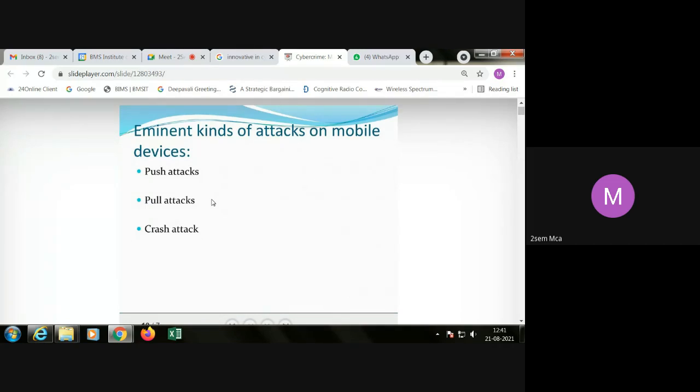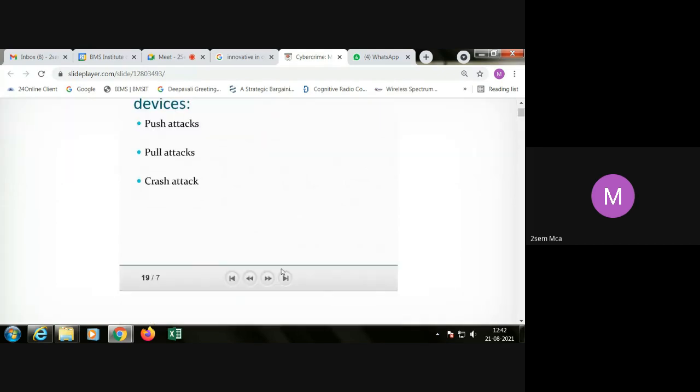Crash attack is denial of service. It is also termed a denial of service. A crash attack keeps crashing the mobile device until you need to restart the phone, until the phone hangs. These are the regular eminent kinds of attacks on mobile devices.